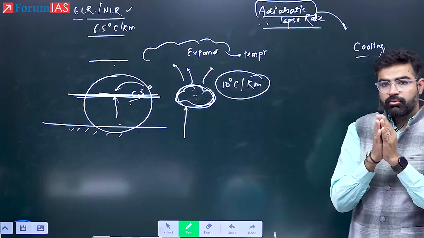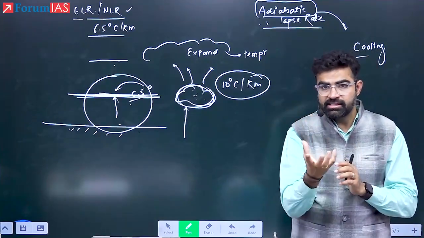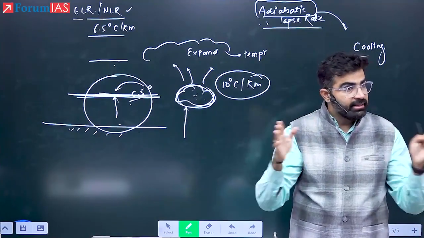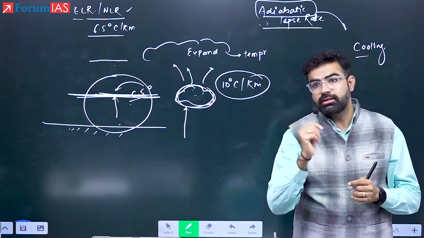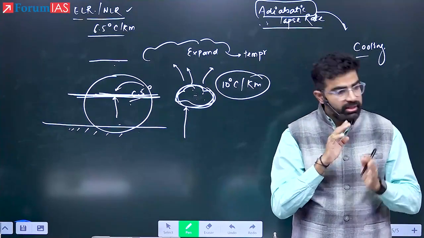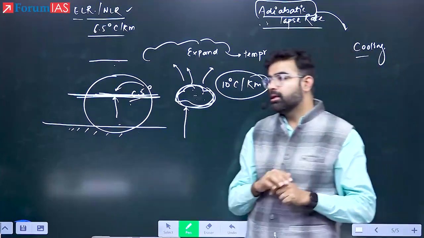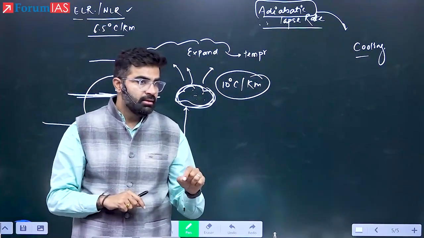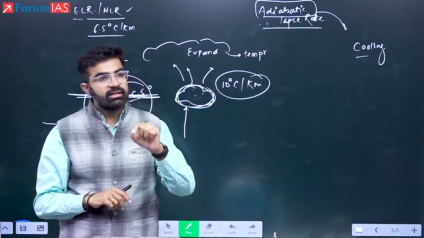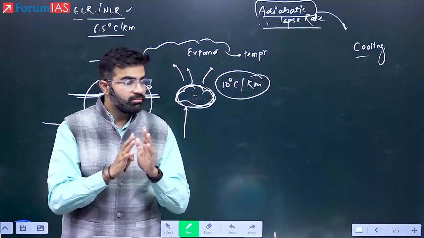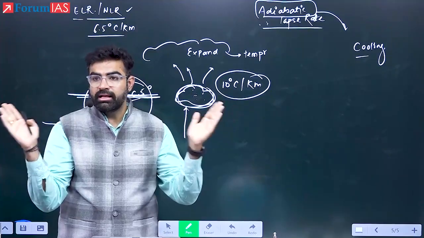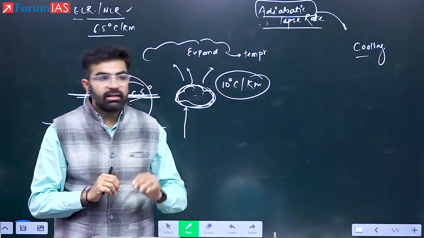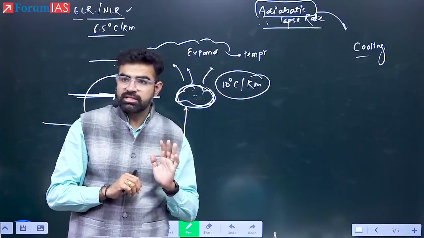In one method, when I was not using ice, simply when I sprayed it and the temperature was falling down, that method is known as adiabatic process. What is adiabatic process? Now learn this carefully. When I am not adding or removing heat content, rather I am just decreasing and increasing the temperature merely with the expansion and contraction of the volume, that is your adiabatic process. Can you understand that? Yes or no?